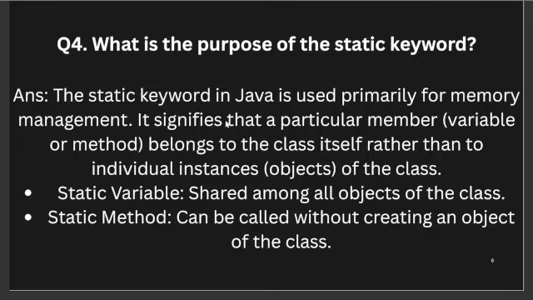Static variables and methods are shared among all the objects of the class, and a static method can be called without creating an object. This is the feature of the static keyword, that we can call any static method without creating an object.